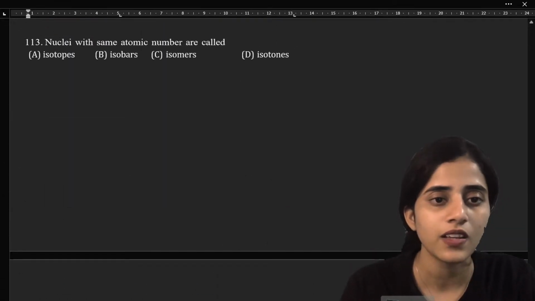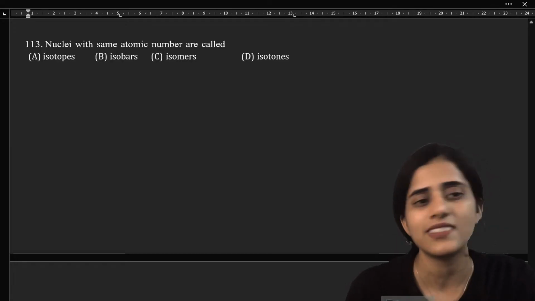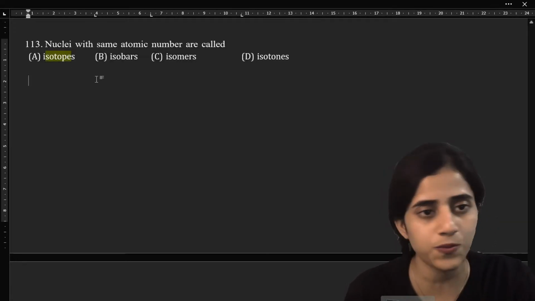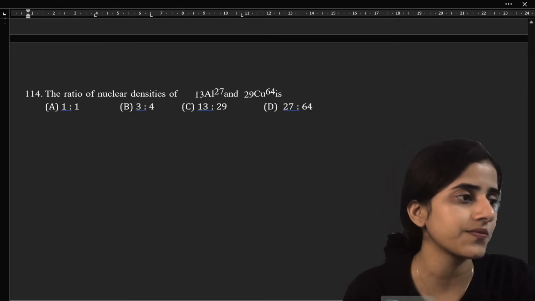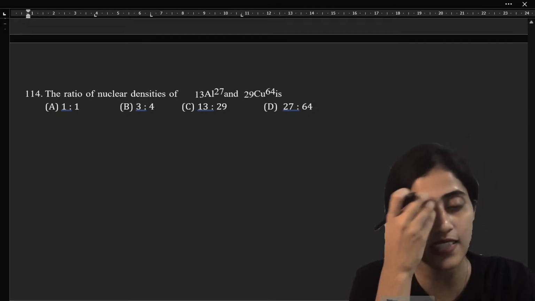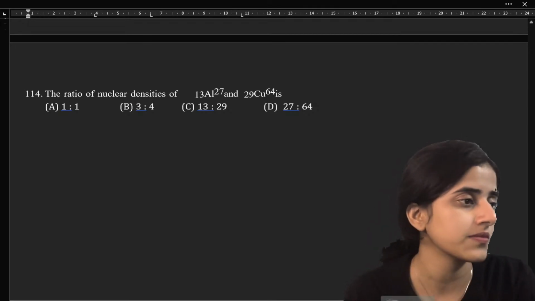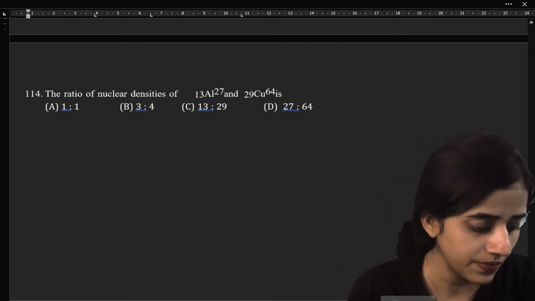Okay, quickly last question. Nuclei with same atomic number are called. Very easy question. Isotopes. The ratio of nuclear densities of these two are. How will you do this? You should do densities, mass by volume. So you will get 1:1. I want you all to try this out.